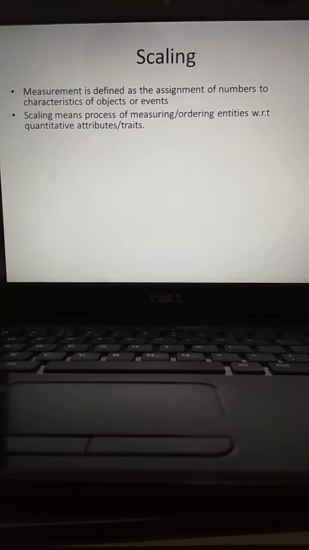Scaling means the process of measuring or ordering entities with respect to quantitative attributes or traits. Understand? To measure distance, you apply a separate measurement method. To measure weight, you apply a separate method. All these are physical objects, but some other objects you cannot measure directly. Through your mere observation you can get some kind of information.